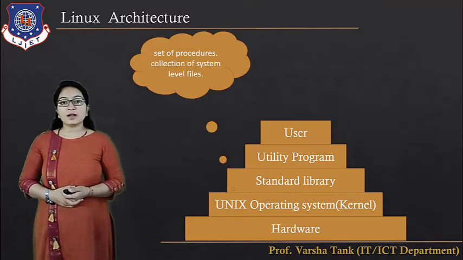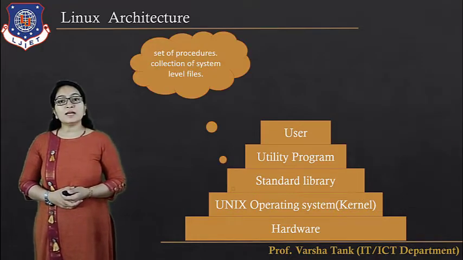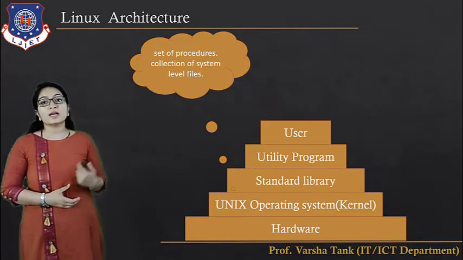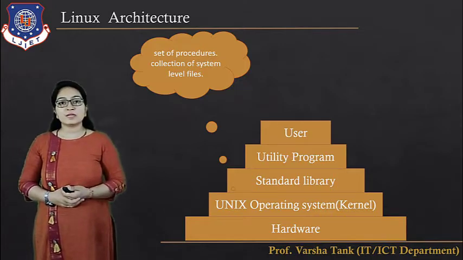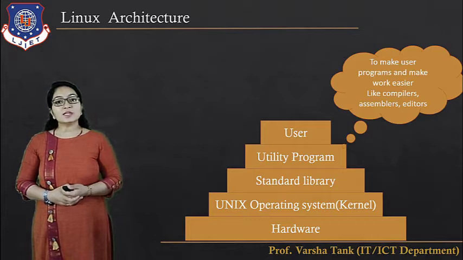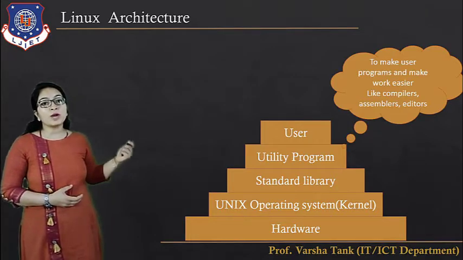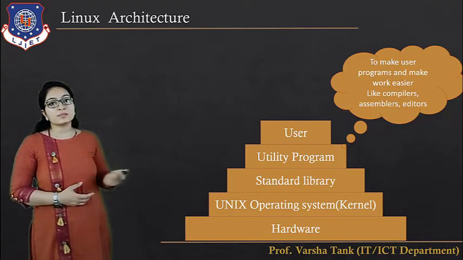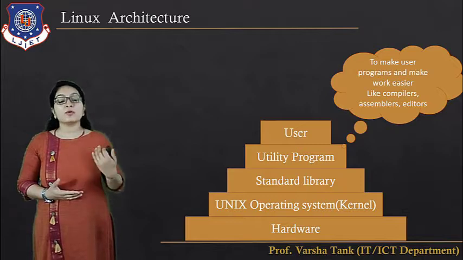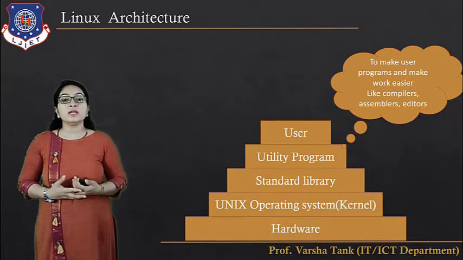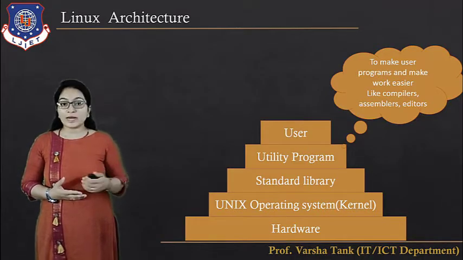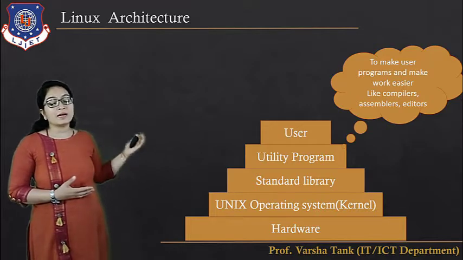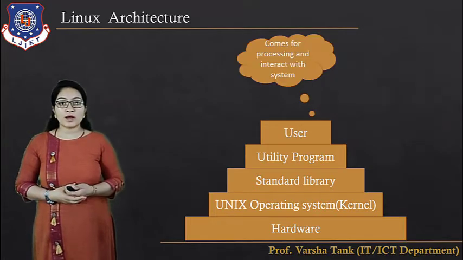Then next one is the standard library. Standard library is the set of procedures, a collection of system-level files, etc. Then next is the utility program. Utility programs make the user's work easier. Utility programs are like editors, which provide the interface to the user to write the program. A compiler and assembler are used to compile the program.